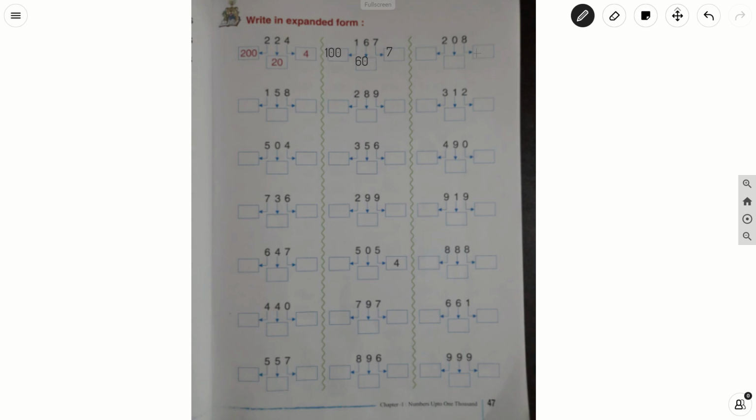Next number is 208. In 208, what is there in a ones place? 8. The value is 8 into 1 is equal to 8. And what is there in a tens place? 0. 0 into 10, 0. And then what is there in a hundreds place? It is 2. So 2 into 100, it is 200.